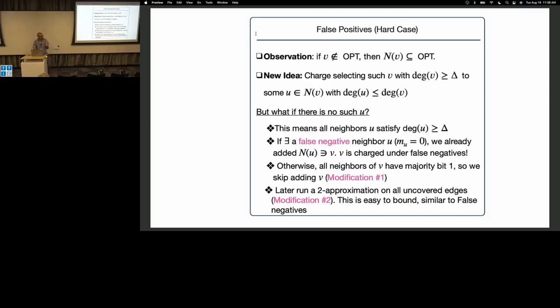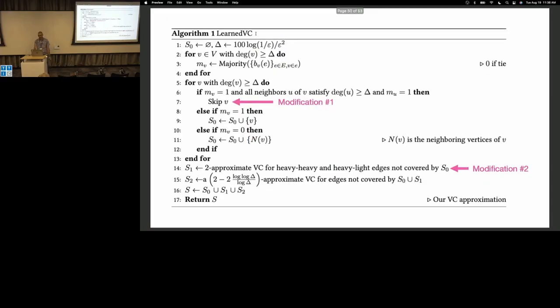So these are the only two modifications to the high-level algorithmic template that I presented. And in full glory, this is what the algorithm looks like. It's pretty much the same. I get my predictions as input. I set a high degree threshold, that's roughly 1 over epsilon squared. For all the high degree vertices, I take their majority bit. If it looks like it should be in the cover and all the neighbors are high degree and they're also in the cover, then I actually skip the vertex.